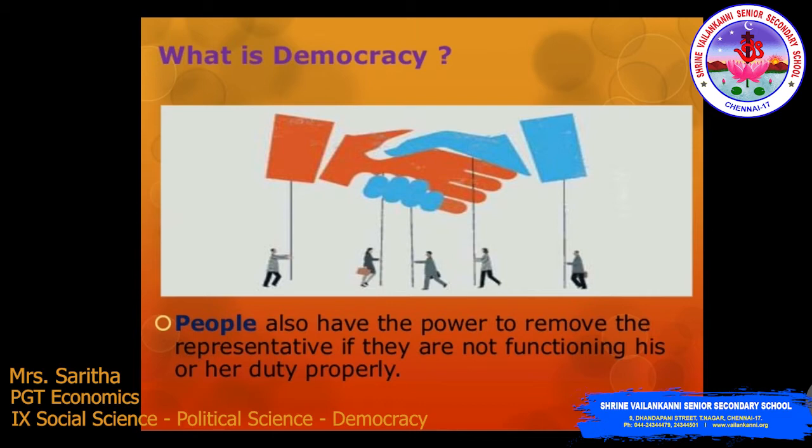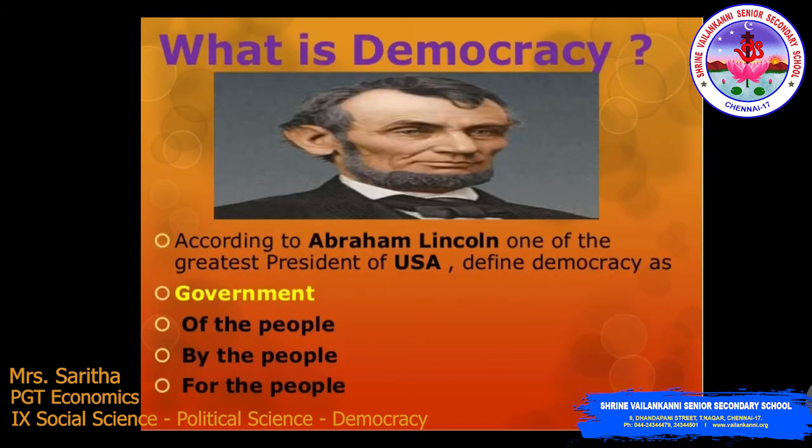We call it democracy. I've told you already what democracy is. According to Abraham Lincoln, one of the greatest presidents of the USA, democracy is government of the people, by the people, for the people.